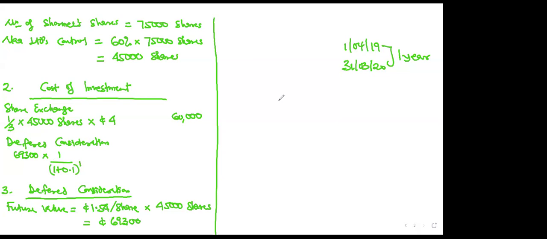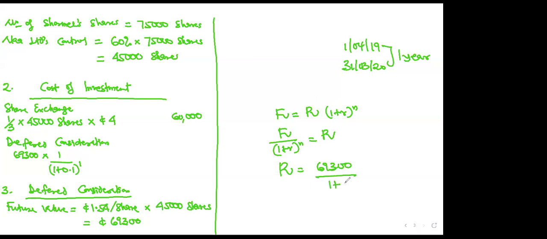You see, if you were calculating future value, just as you've been doing, what do you call it? Compound interest. You say future value is the present value times 1 plus r raised to the power n. Is that not what you've been saying? Yes. Therefore, if I'm looking for the present value, it will become future value divided by 1 plus r to the power n. So I'll put that future value of 69,300 here over 1 plus r, where r is the interest rate, which is 10%, 0.1, to the power 1. And that is what we've done here.